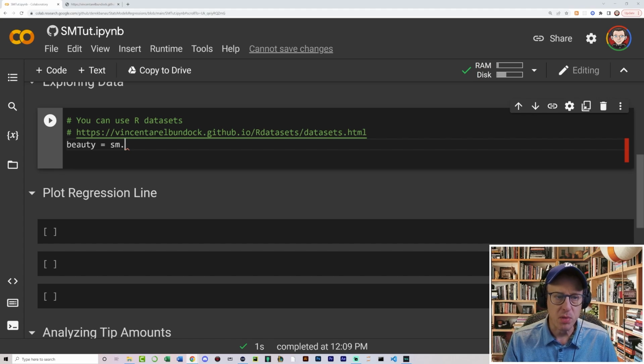Okay, so I'm going to use this beauty data set, which I'm going to call beauty. And what it is going to try to do is evaluate, using regression analysis, whether the attractiveness of a professor has absolutely any bearing on teacher evaluations or not.